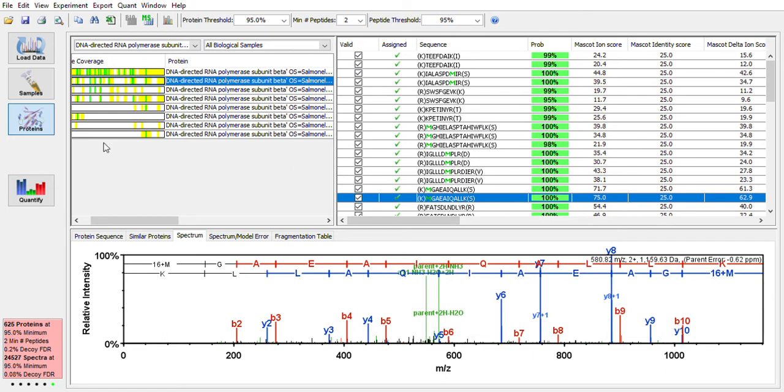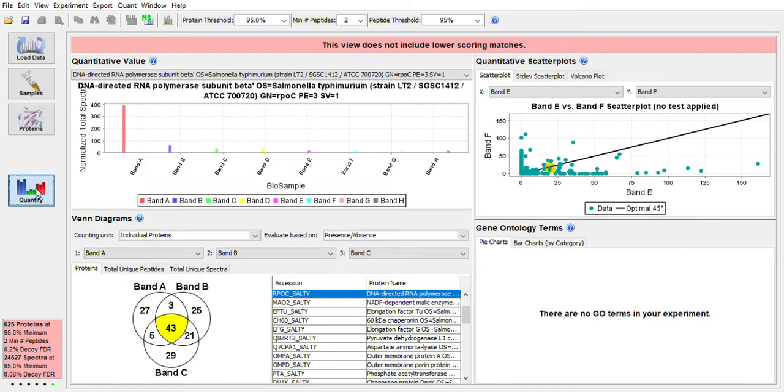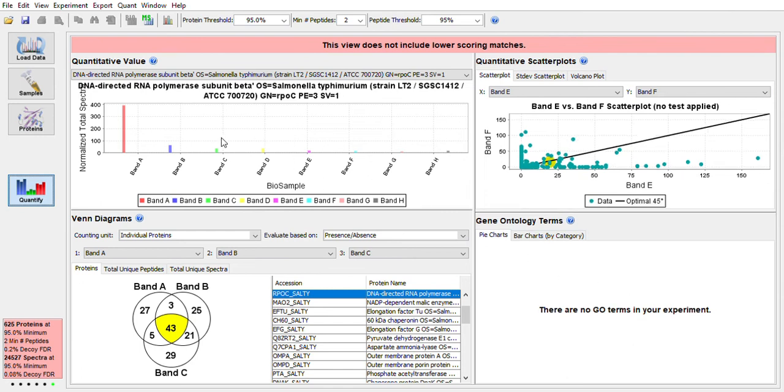So the last thing I'll show you is this quantify tab. This quantify tab lets us do some preliminary comparisons between samples. We're not going to focus on the quantitative scatter plots because we don't have a real quantitative experiment, or our gene ontology terms, which we didn't import for this data. But up here we can see the total signal for this protein across all of our samples.